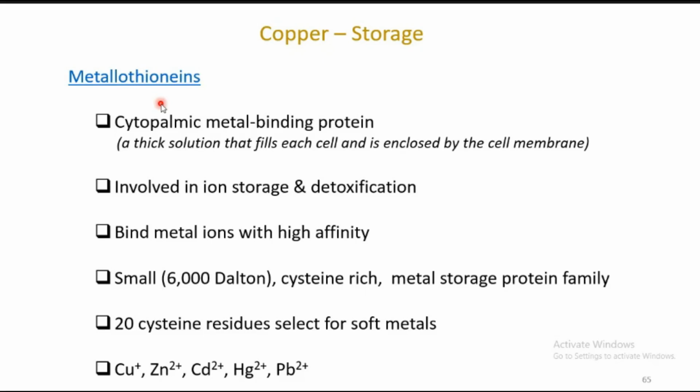Copper in the +1 oxidation state is soft, whereas in the +2 oxidation state it is borderline or may be a hard Lewis acid. Zinc, cadmium, and mercury are all bulky as well as soft in nature. As far as the structural aspect is concerned, it is a cysteine rich metal storage protein which has 20 cysteine residues, mainly binding metal ions of soft nature only.